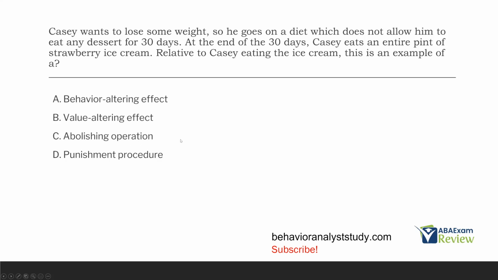It isn't an abolishing operation. An abolishing operation decreases the value, right, and abolishes and abates behavior. And it isn't a punishment procedure, right, clearly, because he's now eating all this ice cream. So this is an example of what? Well, it's an example of a behavior-altering effect. It's a motivating operation that temporarily changed Casey's behavior of eating the ice cream. Because why? Well, the strawberry ice cream increased in value. That's our value-altering effect.